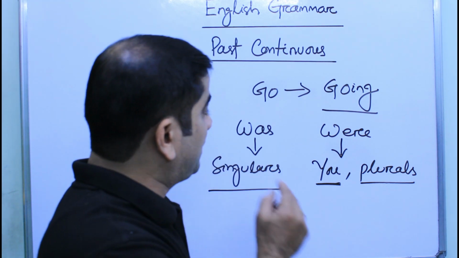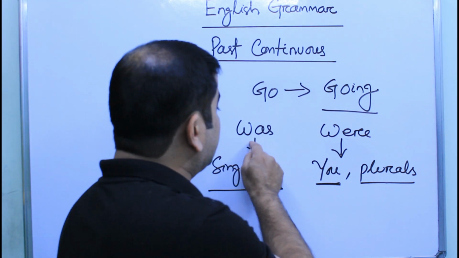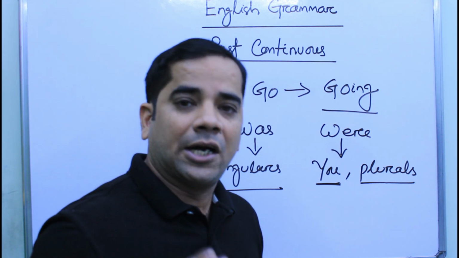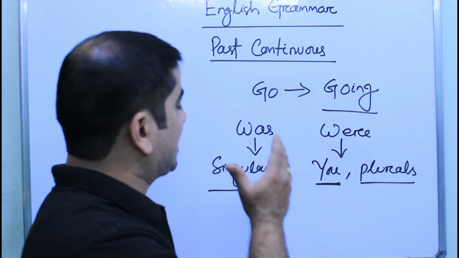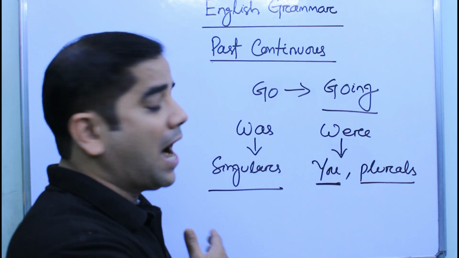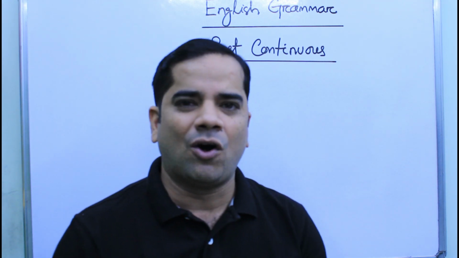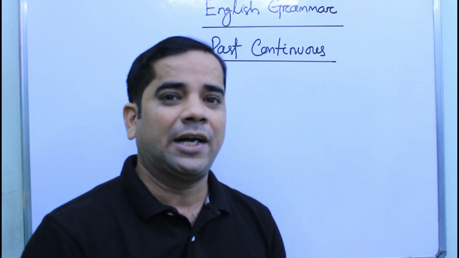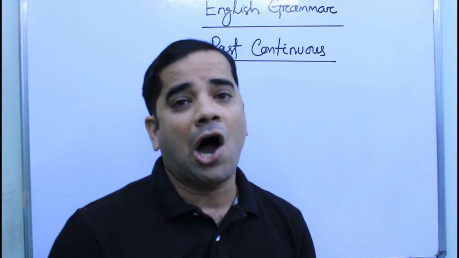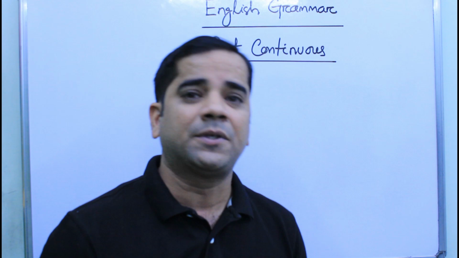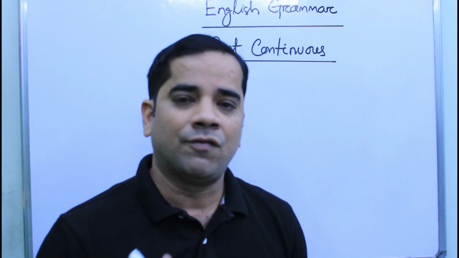So it is to be clearly understood that these two helping verbs, was and were, are used in past continuous form, and they are associated in the way I have already told you. Hope you understand. Let us now discuss some examples so that you can have an idea how the nouns are associated with the helping verbs in case of past continuous form.